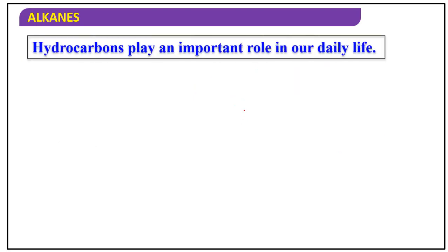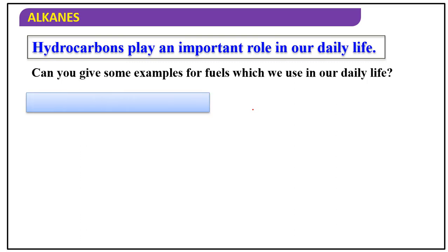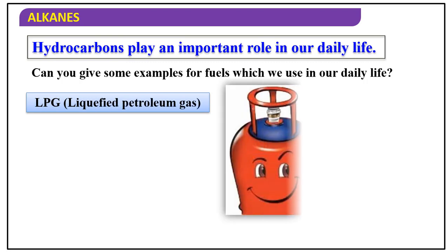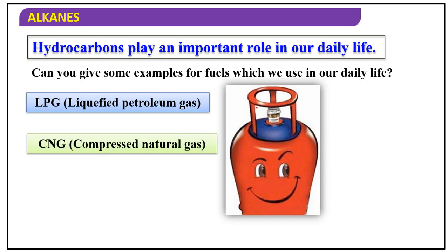Again, we can see hydrocarbons play an important role in our daily life. Can you give some examples of fuels which we use in our daily life? Yes, of course. LPG, liquefied petroleum gas, which we use at home, and CNG, generally in cars, compressed natural gas.